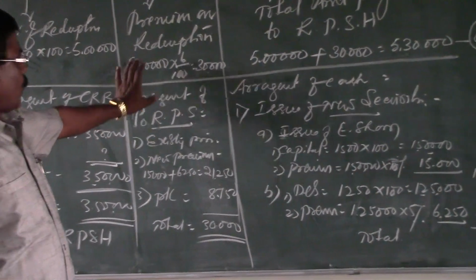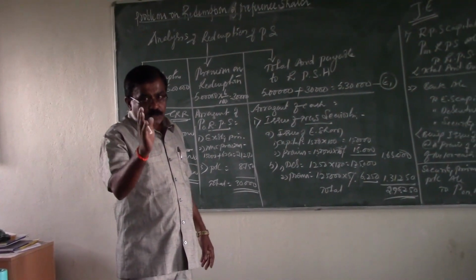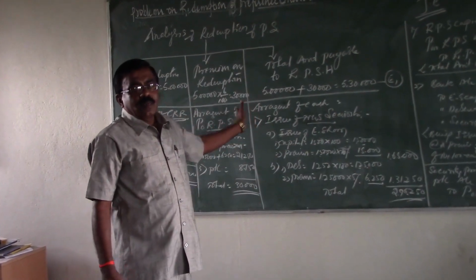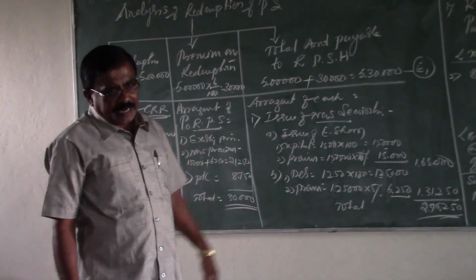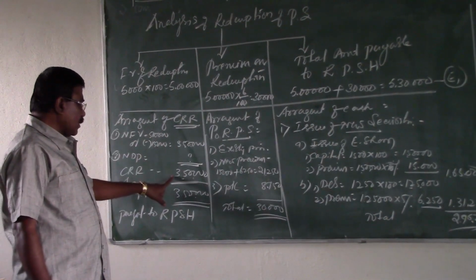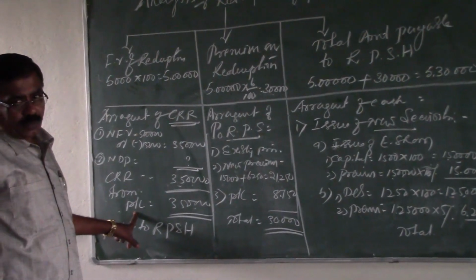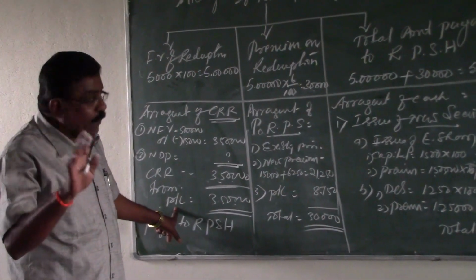Likewise, we have to pass the entry for the sources from which we are going to arrange. The arrangeable sources are debited and the premium on redemption of preference shares is credited. And here the total CRR required is rupees 3,50,000. This 3,50,000 is completely arranged from the P&L account.